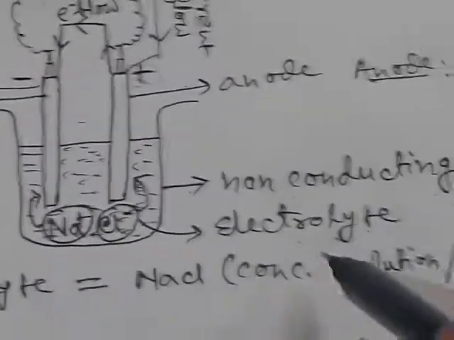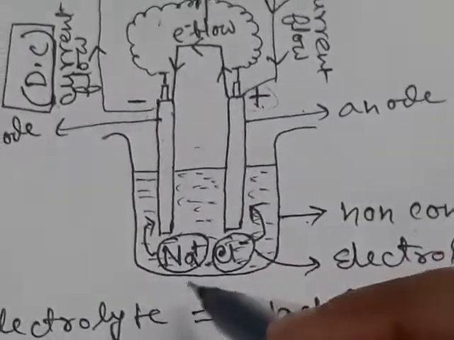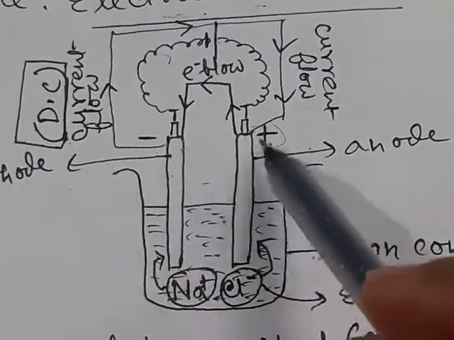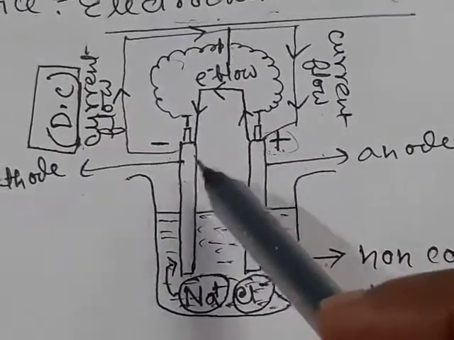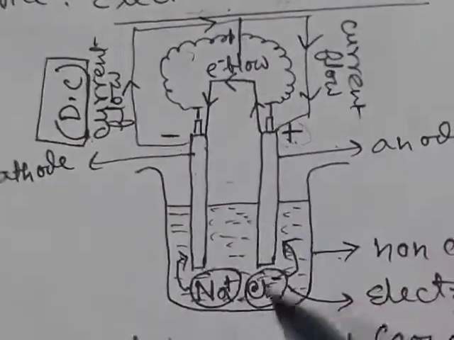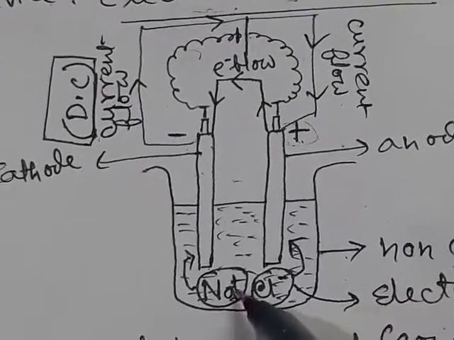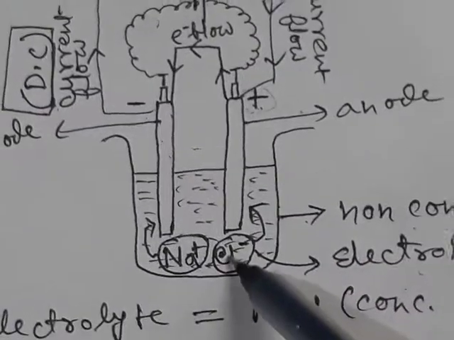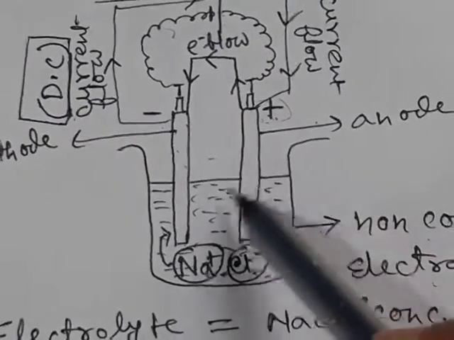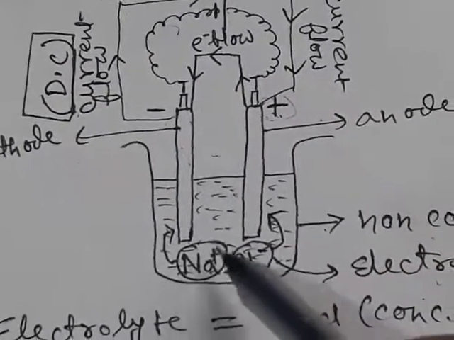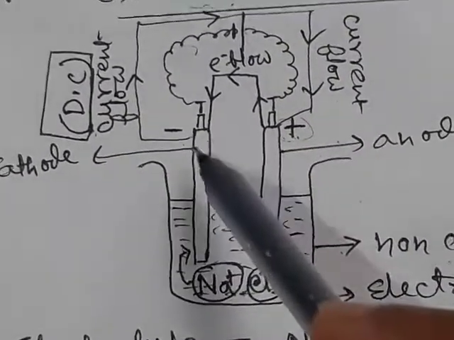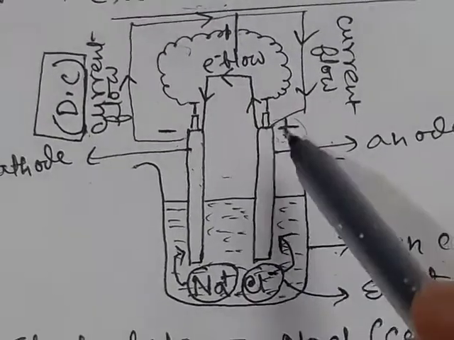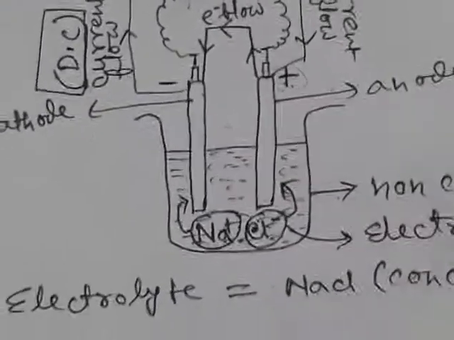Now, as electrolytes are mainly ionic compounds, there will be oppositely charged ions. When the metal rods get charged, then the positive ions will move towards the negative rod and the negative ions will move towards the positive rod, that is anode. That is, positive ions, that is cations, move toward the negative rod, that is cathode, and the negative ions move towards the positive rod, that is anode.